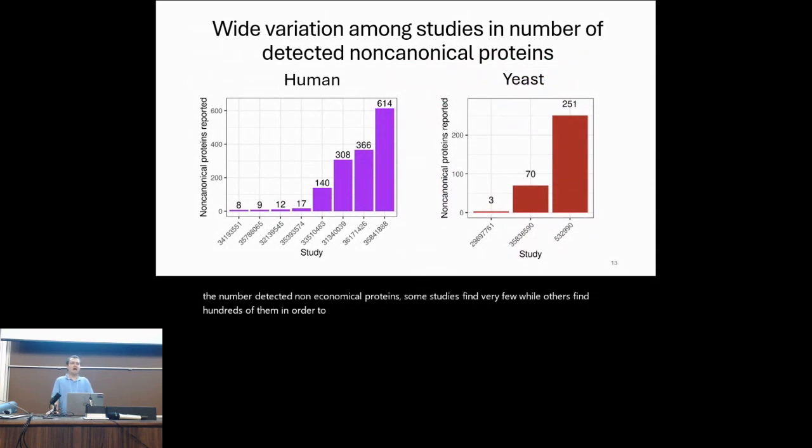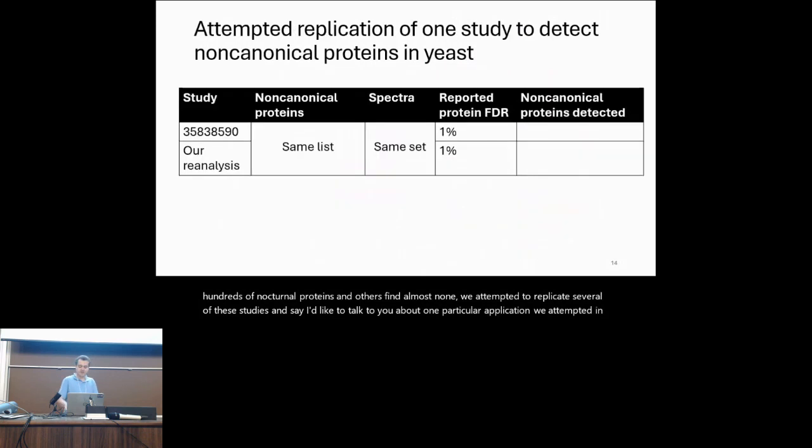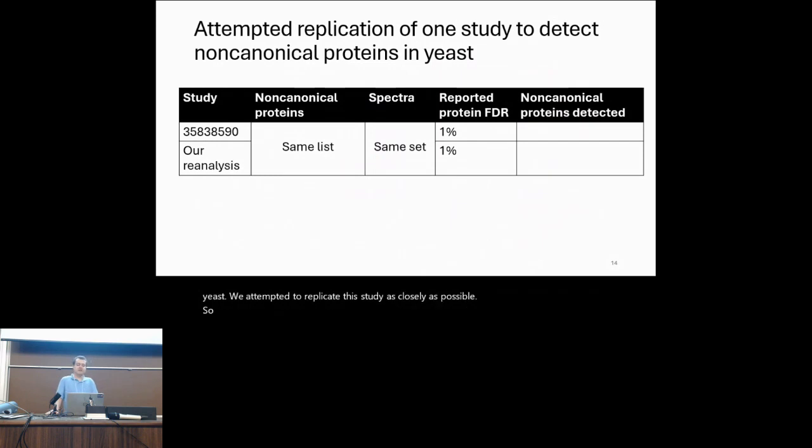In order to understand the factors that can explain why some studies find hundreds of non-canonical proteins and others find almost none, we attempted to replicate several of these studies, and today I'd like to talk to you about one particular replication we attempted in yeast. We attempted to replicate this study as closely as possible. So we looked at the same list of non-canonical proteins and the same list of spectra. We targeted the same 1% false discovery rate. But this original study identified 70 non-canonical proteins, while in our replication, we found none at all.